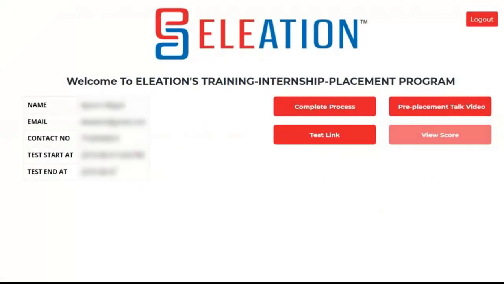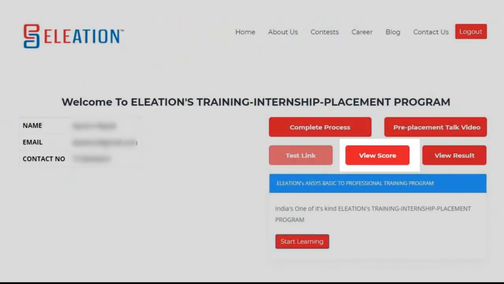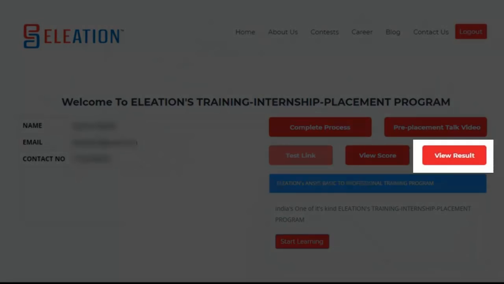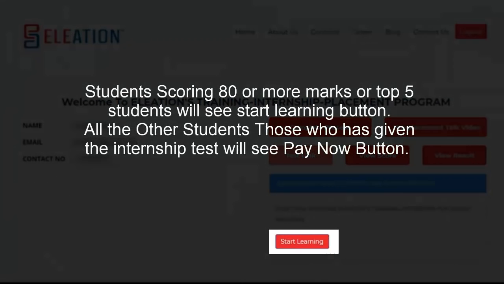Once the test time is over, the student dashboard will get updated. Once you click on the view score button, it will pop up a message in which you can view the total score out of 100. The view result button will open a new page in which you can view the questions, correct answers and the answers marked by you. The students scoring 80 or more marks, or the top 5 students, will see the start learning button, and all the other students who have given the ELEATION internship test will see a pay now button.